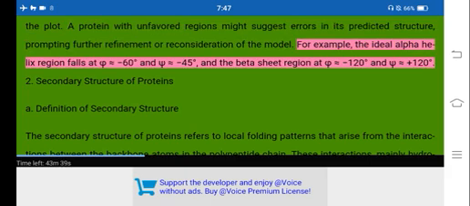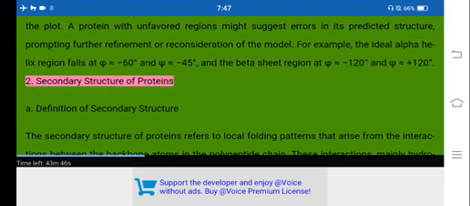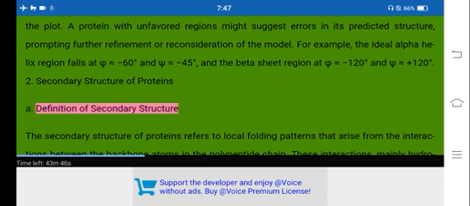For example, the ideal alpha helix region falls at phi approximately equals -60 degrees and psi approximately equals -45 degrees, and the beta sheet region at phi approximately equals -120 degrees and psi approximately equals +120 degrees. 2. Secondary structure of proteins. A. Definition of secondary structure.